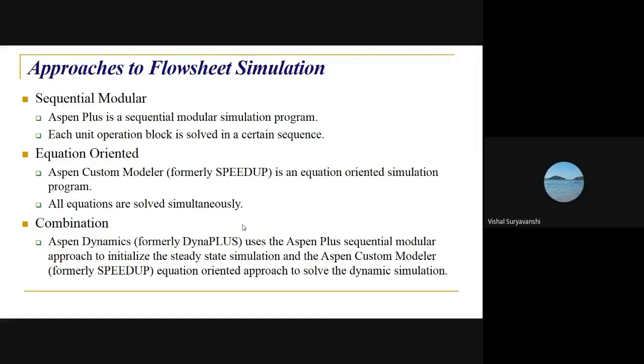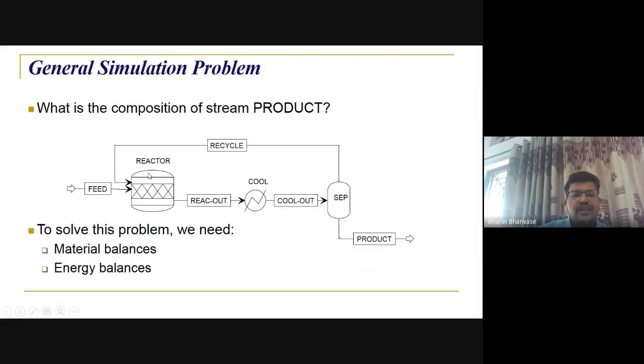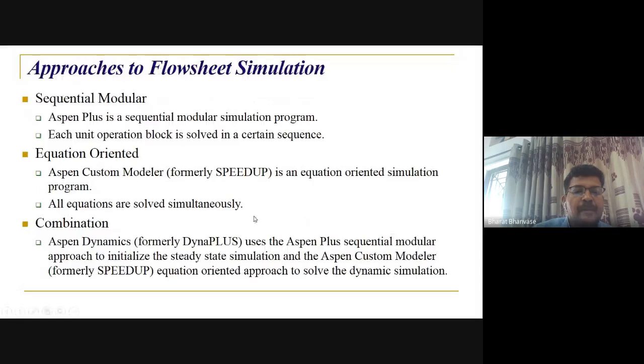That means suppose you have in a process a reactor, so you write equations for that. If you solve that reactor, thereafter you get some output conditions, and then we have to solve that cooler. That is in sequence. But second is equation oriented. I have to develop equations for all equipment, and if you solve them combinedly, that will be equation oriented. So no doubt there is also a combination. So you can say Aspen Dynamics, that will be full, right?